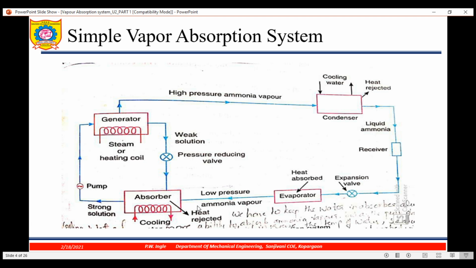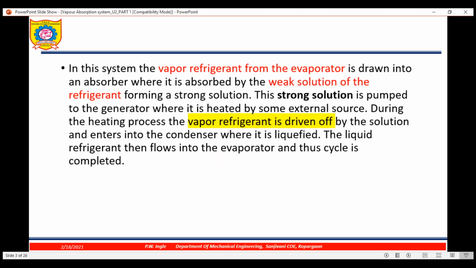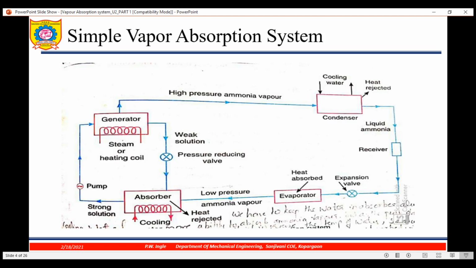It is absorbed by the weak solution, which here is water, as an absorbing medium. So the refrigerant will be absorbed by the water and a strong solution is formed.